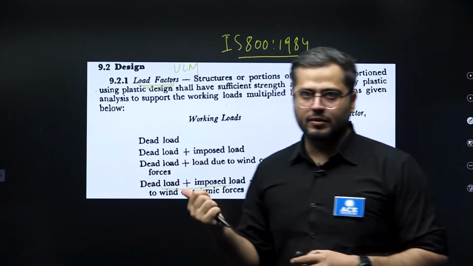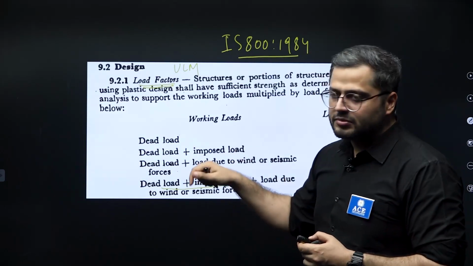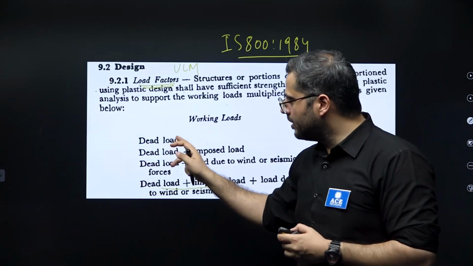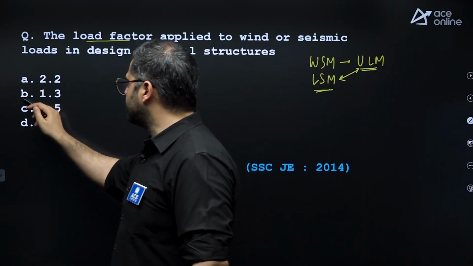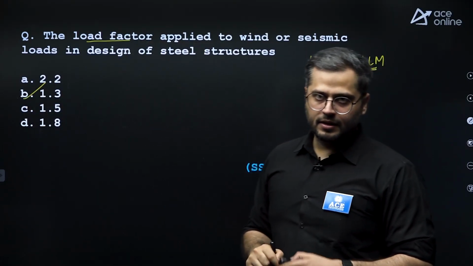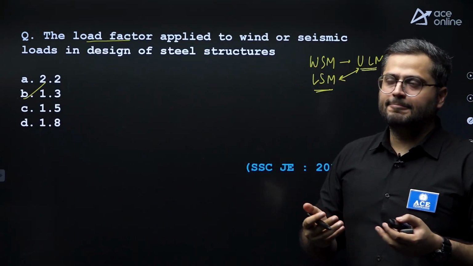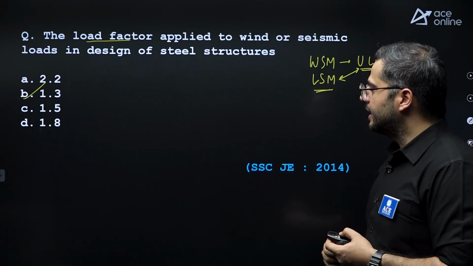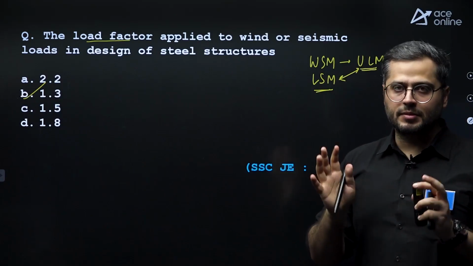Why I am saying this? This can be relevant over here because this year engineering services exam prelims, same question, same concept or same provision was asked. So from my point of view, option B should be the correct answer, right? But in most cases, they have answered 1.5. And I guess the official key was also 1.5, right? So what you can do is, when nothing is mentioned, consider limit state method.